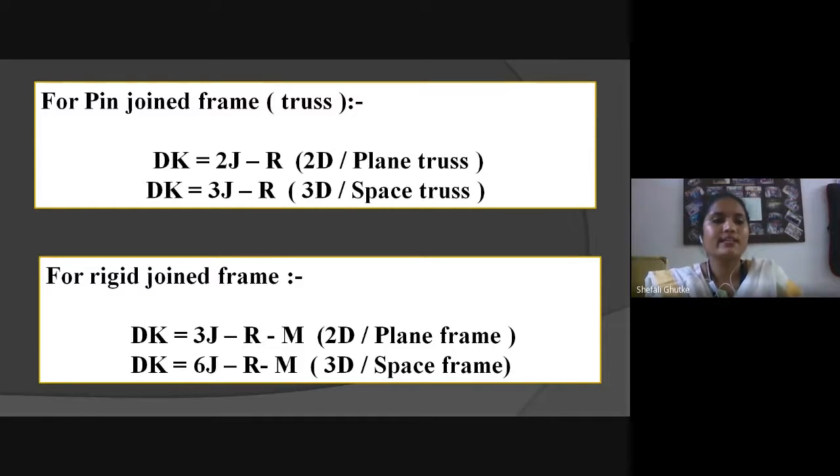For rigid joint frame, the value of dk will be 3j minus r minus m for 2D plane frame, and 6j minus r minus m for 3D space frame. J indicates number of joints, R indicates number of reactions, and M indicates number of members.